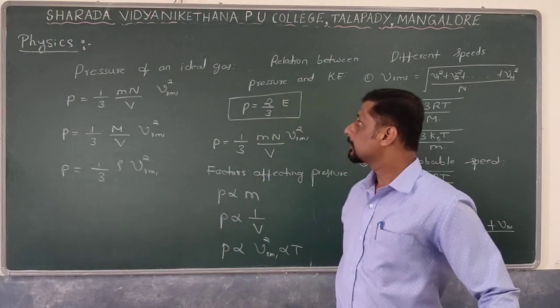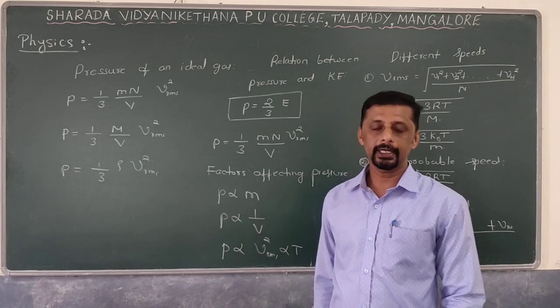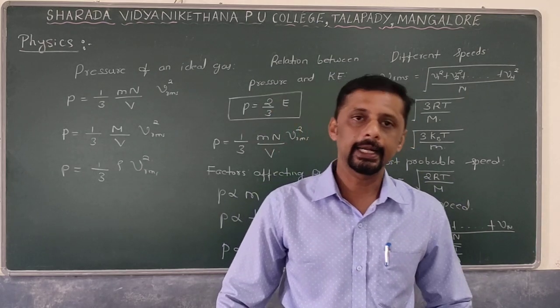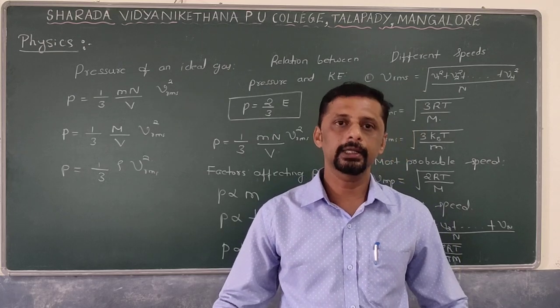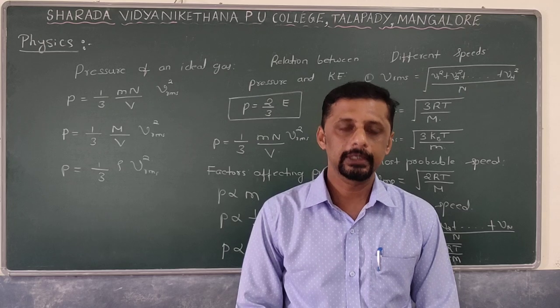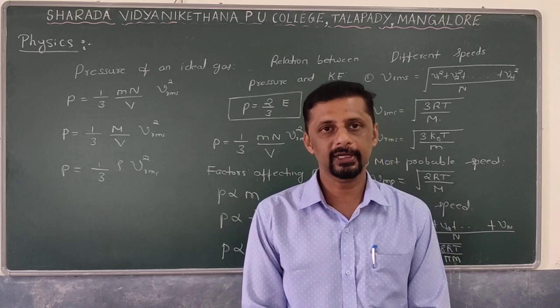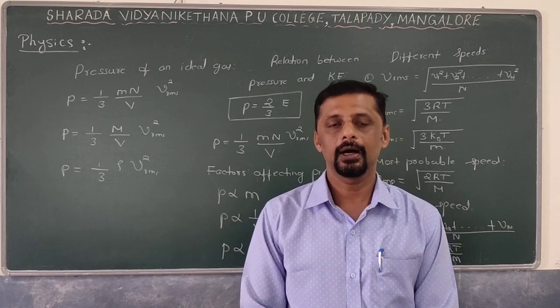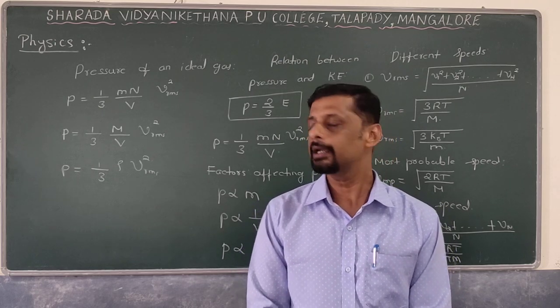Okay, students. In the postulates or assumptions of kinetic theory, we considered that the gas molecules are moving randomly, and hence they undergo continuous collisions with other molecules and also with the walls of the container. You also studied that these collisions are perfectly elastic, and hence the gas molecules always exert pressure on the walls of the vessel or container.